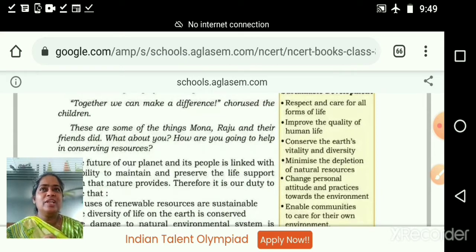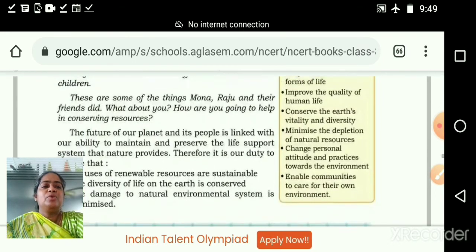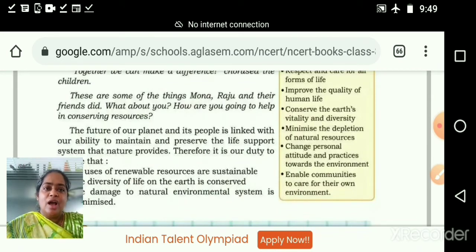So not only everyone, here in geography we are studying all forms of life. Next one, improve the quality of human life. How we can improve the quality of human life, that we studied when we studied about the human resources. What are the methods? By education, by health, by learning new skills, training and all, we can improve the human life.